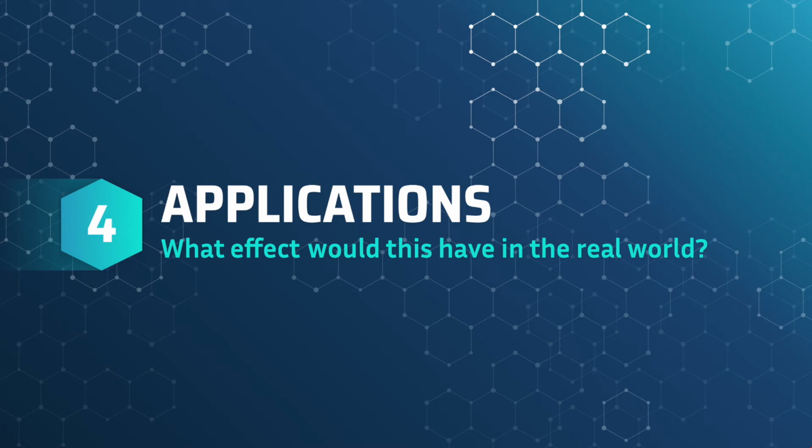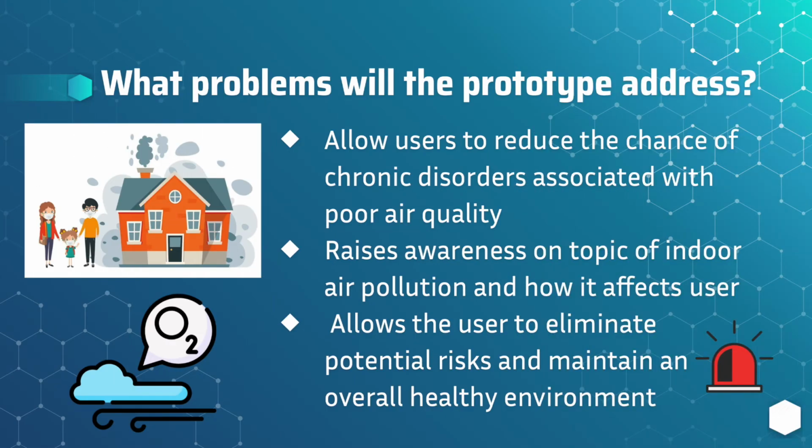Now we're going to talk about the applications of this prototype. The use of an air quality monitor will allow users to reduce the chance of chronic disorders associated with poor air quality. Many individuals are unaware of the pollution that occurs in their own homes as well as the risks associated with it. Our system will solve these issues by raising awareness, as it allows for frequent updates on air quality information. It does so through the app it is associated with, as well as the use of an LED and buzzer, which inform the user when it has reached an unhealthy level.